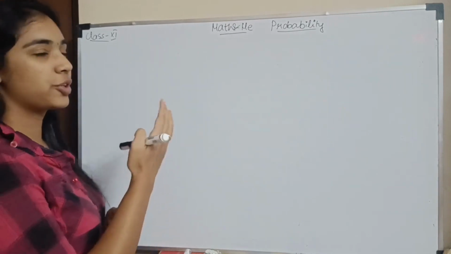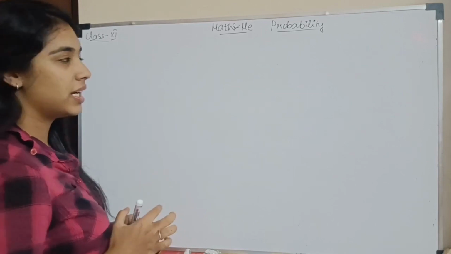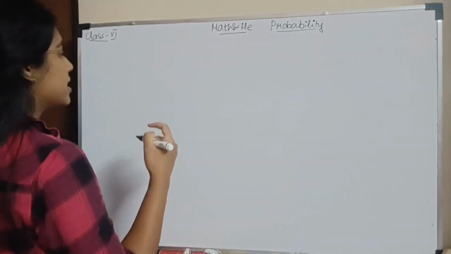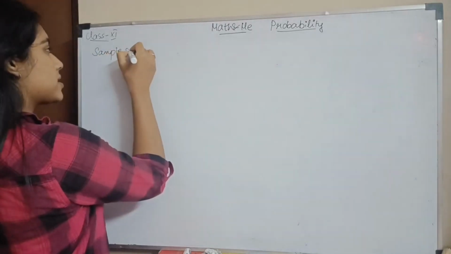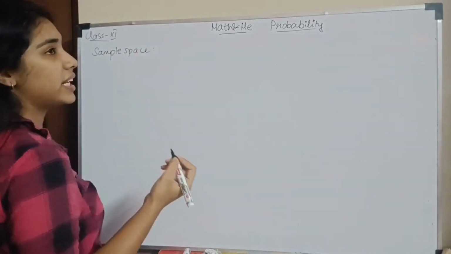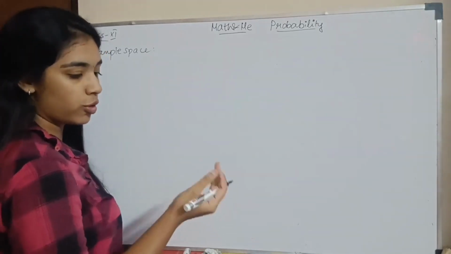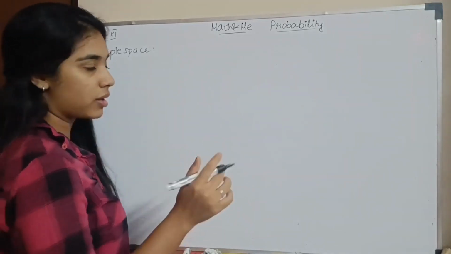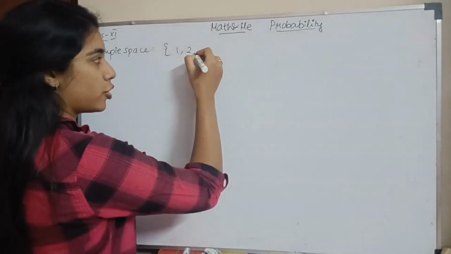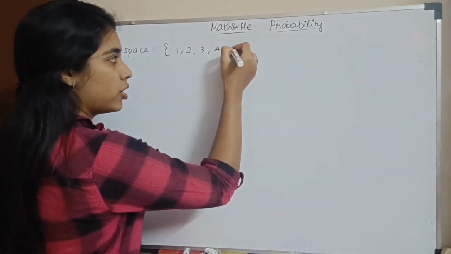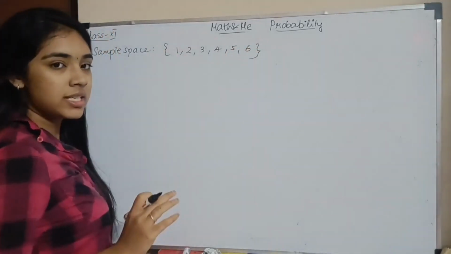So, in this video, we are going to learn about probability. Class 10, you all know probability, but still, I'll just revise a few things. So, now, the sample space. Sample space is nothing but, for example, when you have a dice, the possible outcomes are 1, 2, 3, 4, 5, 6. Nothing other than this can come. So, what is your sample space? It can either be a 1 or 2, 3, 4, 5, 6. Correct? So this is called your sample space.